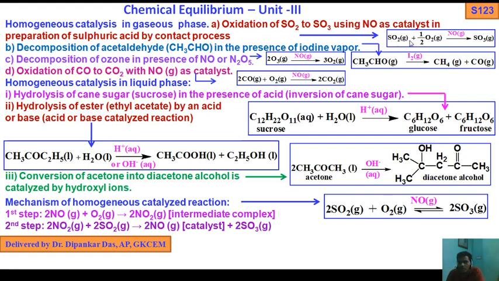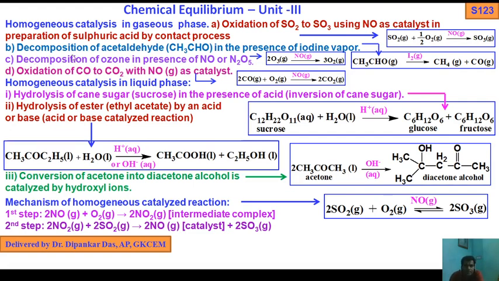Homogeneous means both reactant and catalyst are in the same phase. SO2 gas plus O2 gas, both reactants are gaseous. Here nitric oxide, which acts as a catalyst, is also in the gaseous phase. That's why this reaction is said to be homogeneously catalyzed.